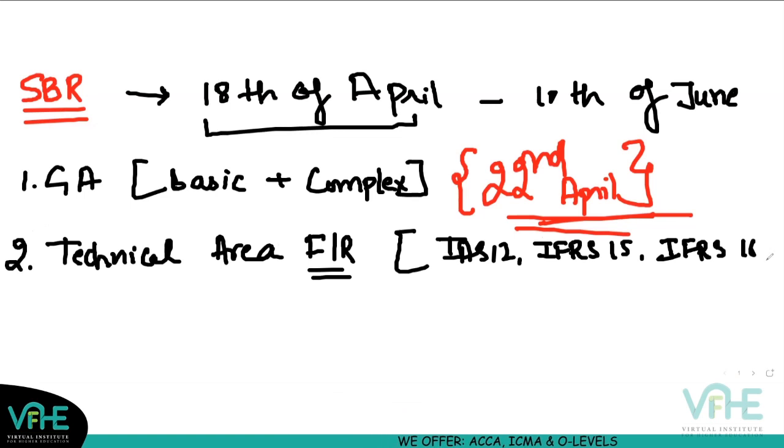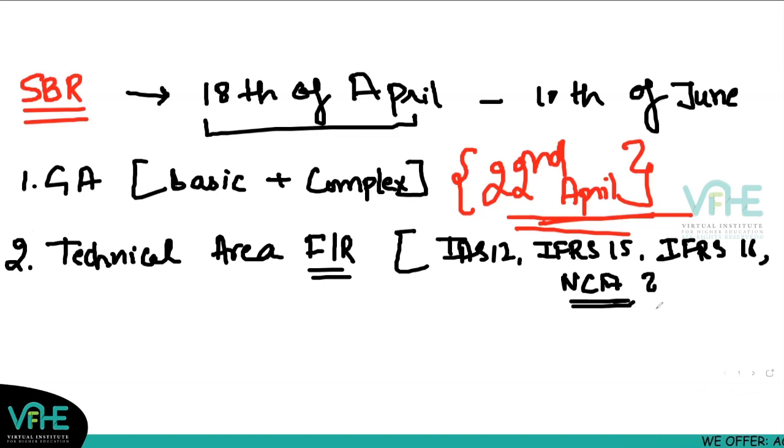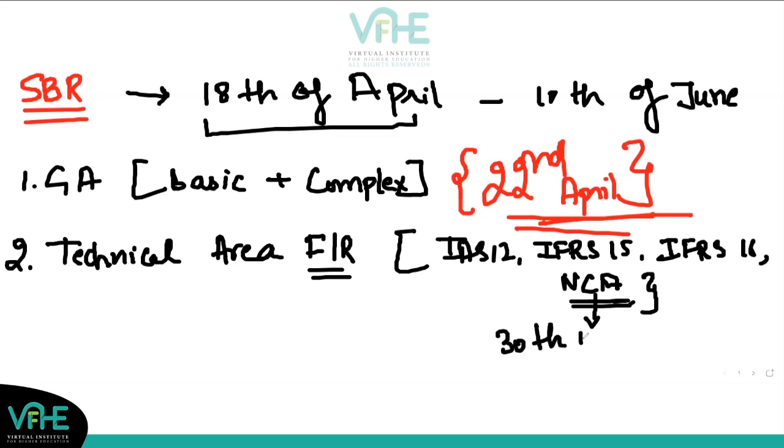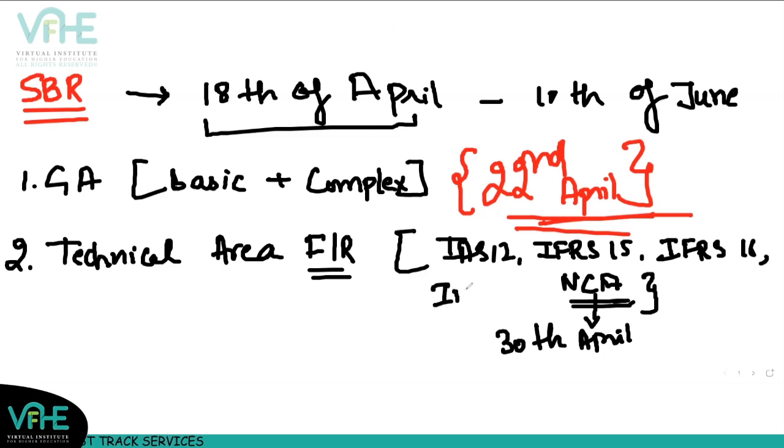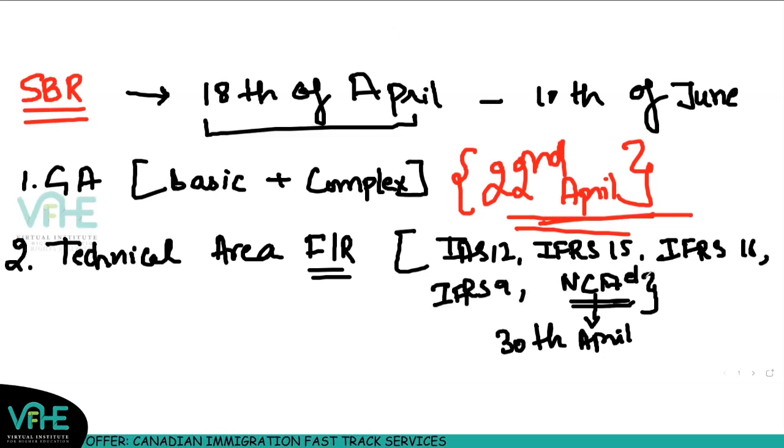Then you have NCA, non-current assets. All these you should be covering by end of this month, that is 30th of April. And of course, financial instruments, IFRS 9, etc. So all these are brought forward from FR.